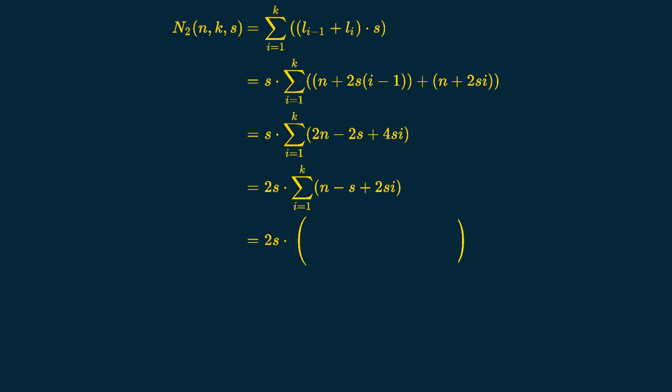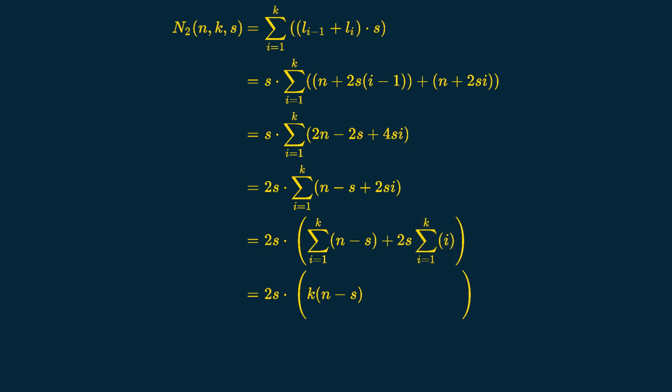Now let's split our sum into two sums, one for the numbers that don't depend on i and one for the numbers that depend on i. Let's get that 2s bit out of the sum. Now on the left we sum k times a constant, here n minus s, so that is k times n minus s. On the right we multiply by a constant 2s the sum of the k first integers.